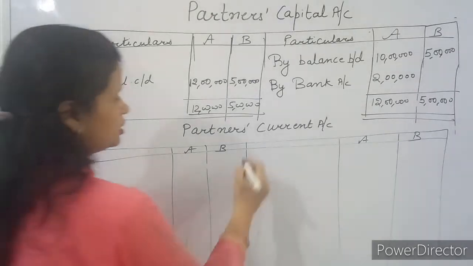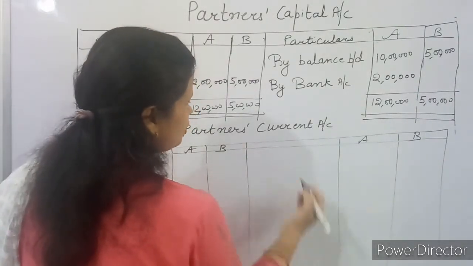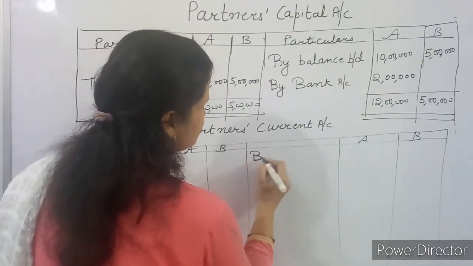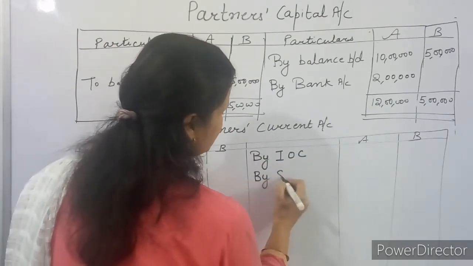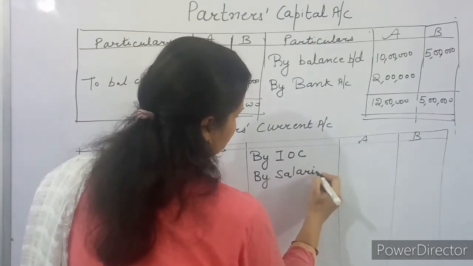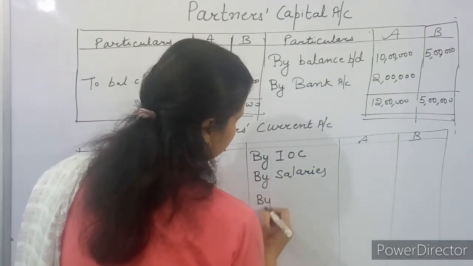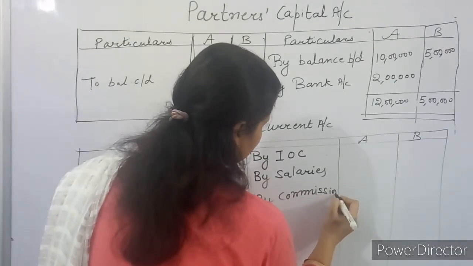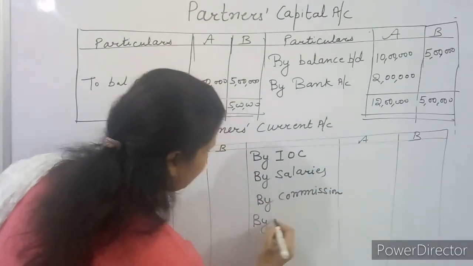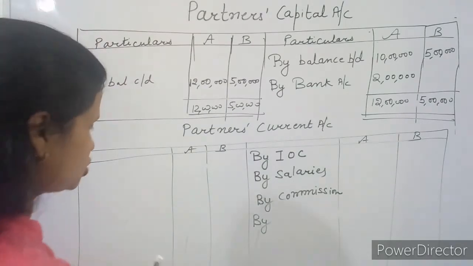So, you will write down the items of P&L appropriation. What items are given? By interest on capital, by salaries, by commission, then by P&L appropriation account, profit share.